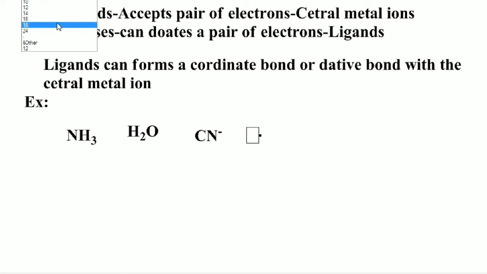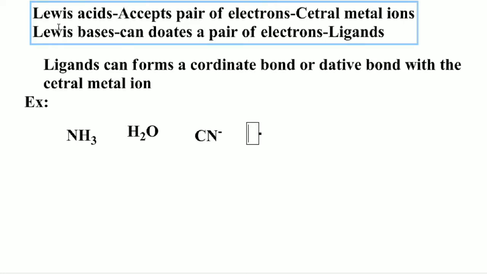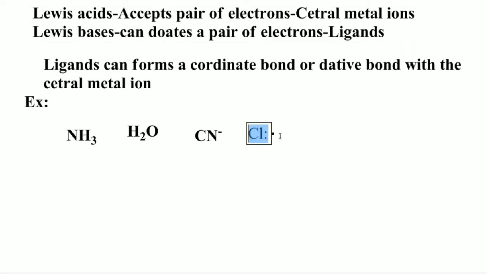Like this, students, the ligand should have at least a pair of electrons which does not participate in bonding, and then it can act as a ligand. So ligands are electron donors, which act as Lewis bases. Similarly, the central metal ion acts as an electron pair acceptor, which is a Lewis acid.